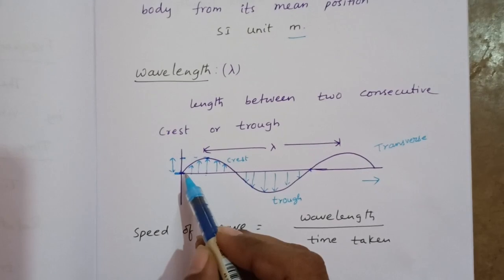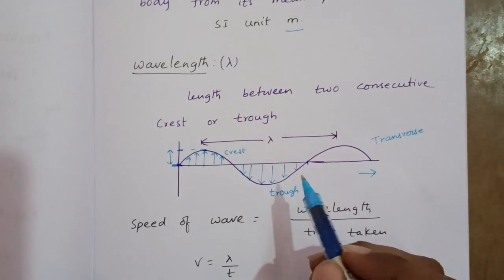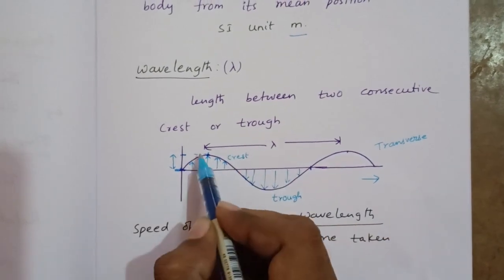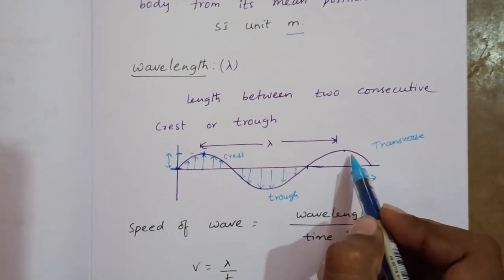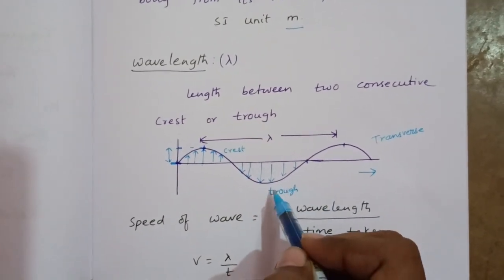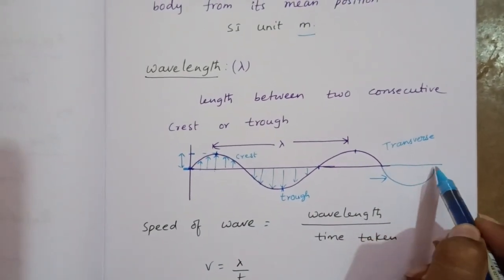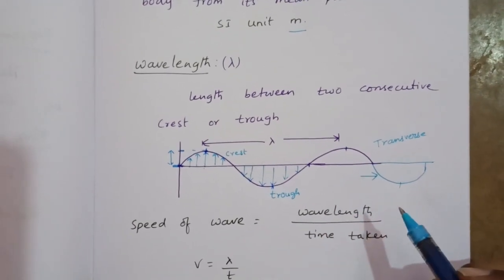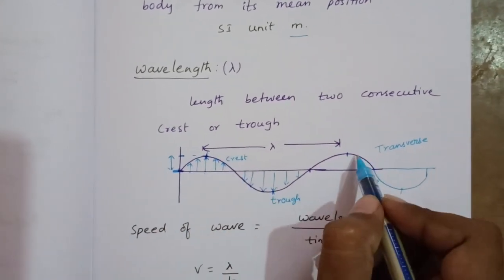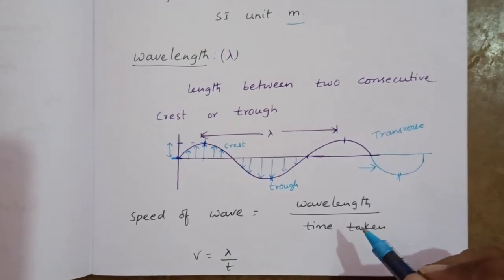Okay, now the length of one complete crest and one trough is known as wavelength, or the length between two consecutive crests, or the length between two consecutive troughs, is known as wavelength. It means one complete wave, or the length from crest to next crest or trough to next trough, is known as wavelength.